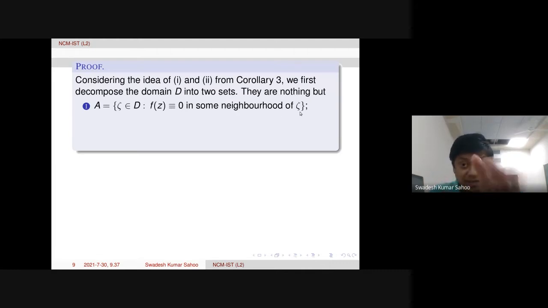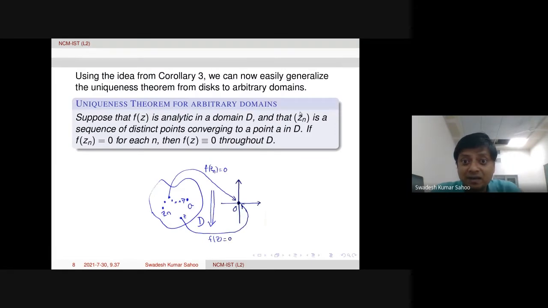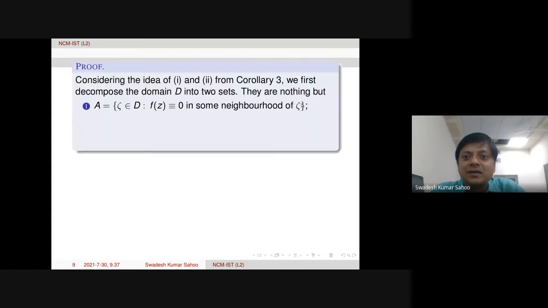So actually here was the mistake. Yesterday, what I did, this point A, I took the same point in place of zeta. That was the problem, and I was collecting the zeros of F in some neighborhood of that.